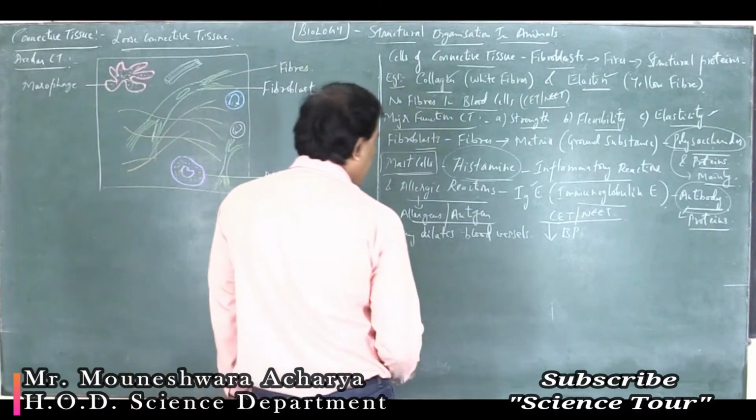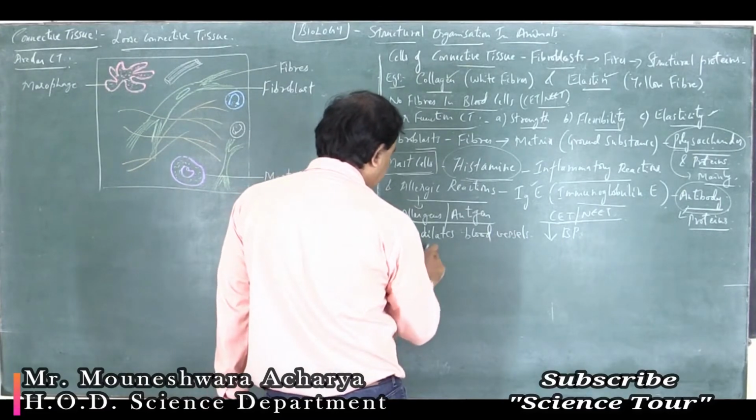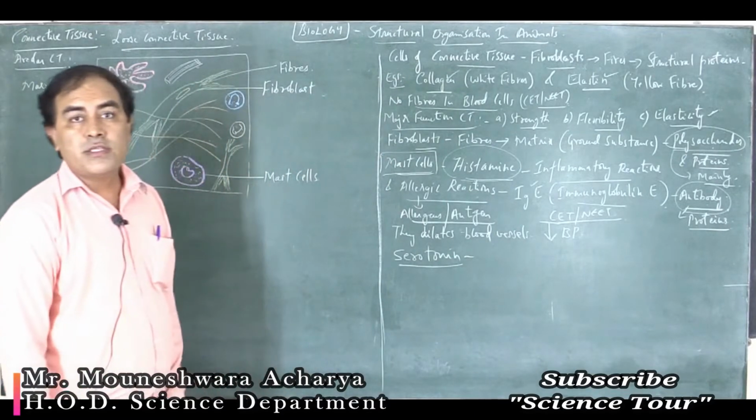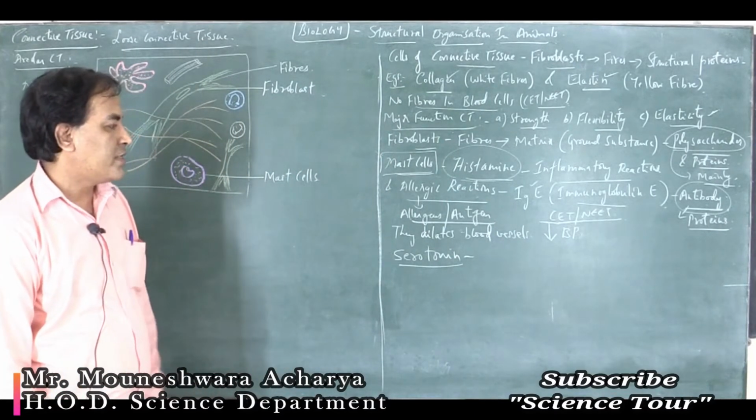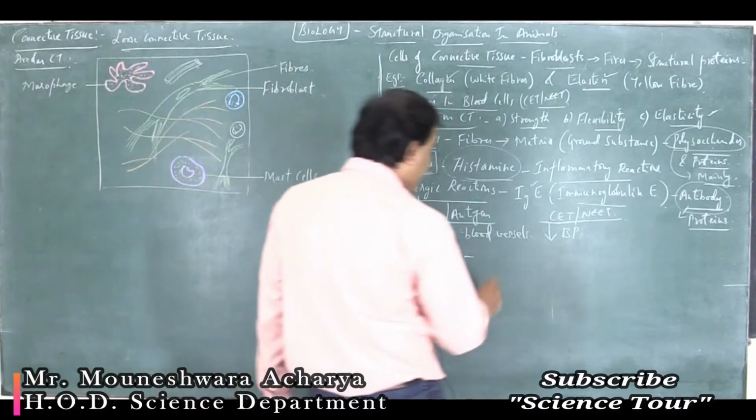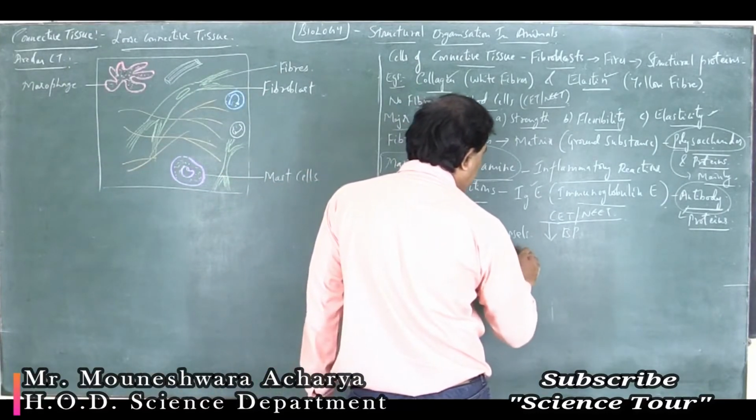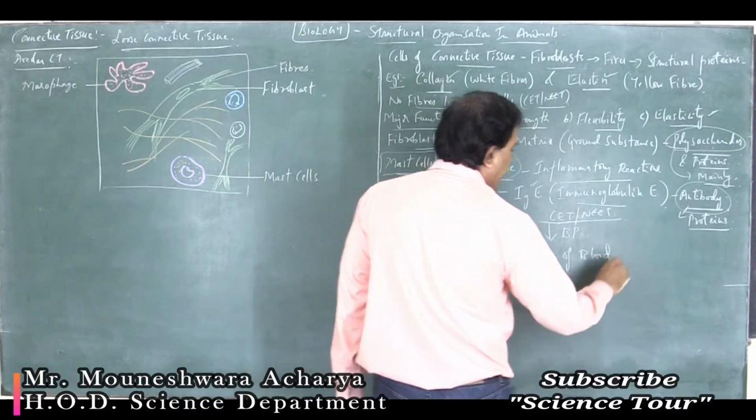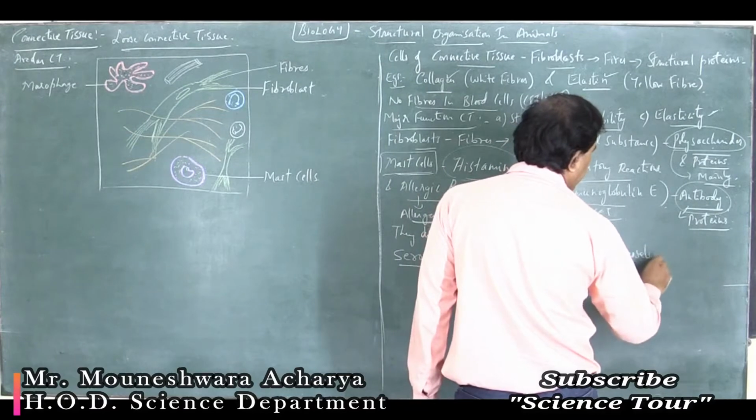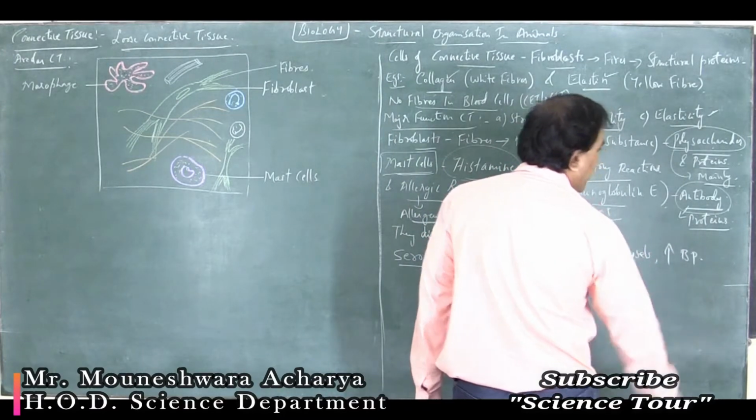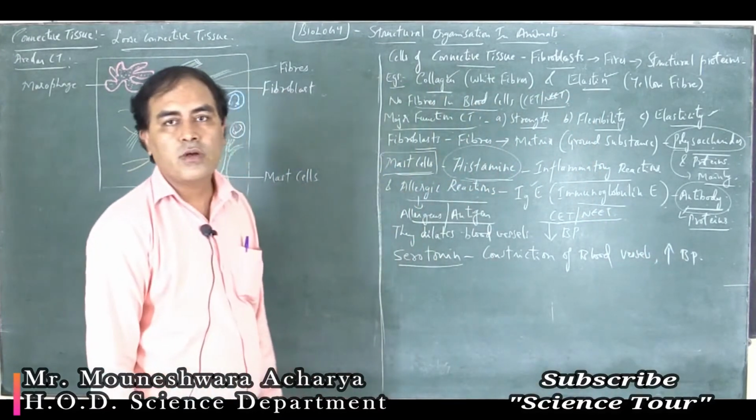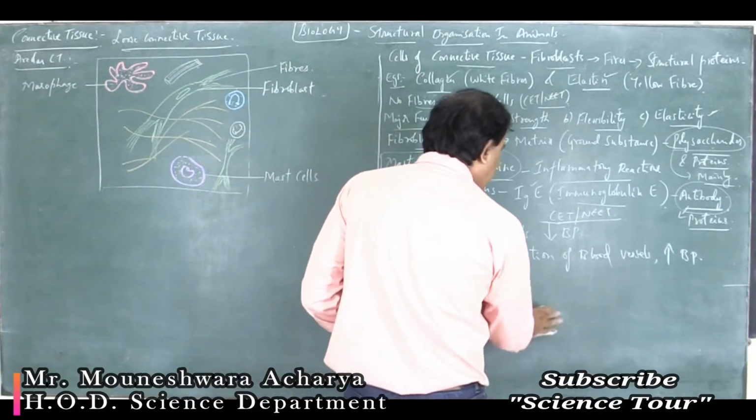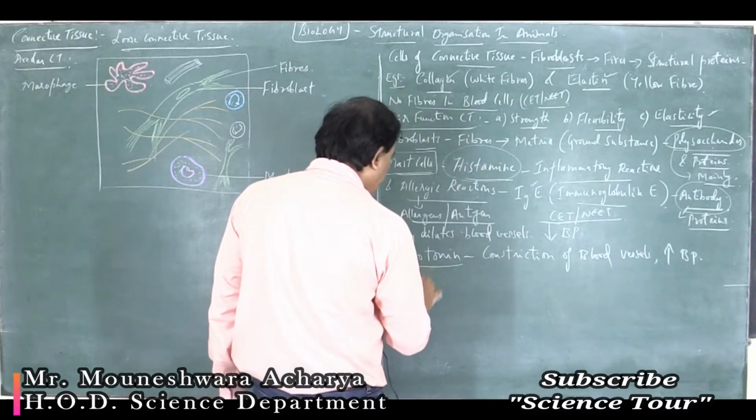Apart from this, mast cells also secrete other chemicals like serotonin. This serotonin has the opposite effect of histamine. The serotonin helps for constriction of blood vessels, and thereby it increases the blood pressure, it increases the BP. Okay, and it helps to stop bleeding.